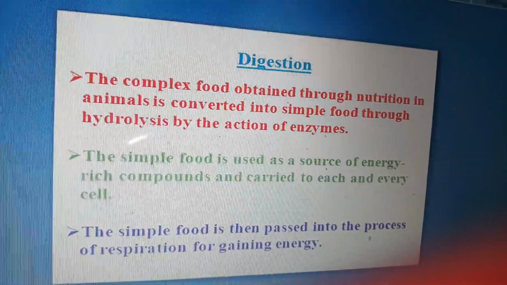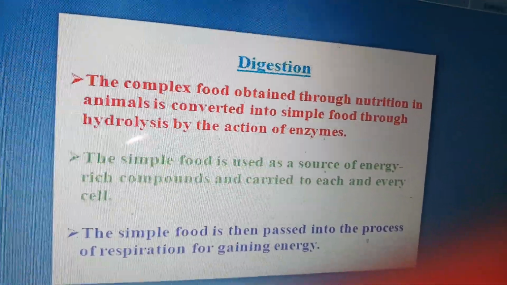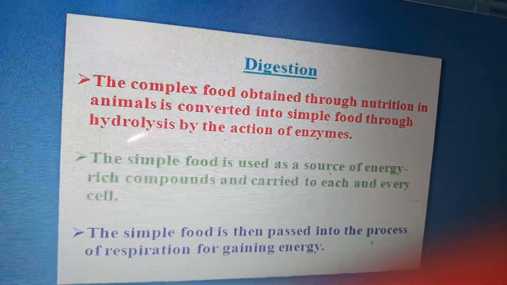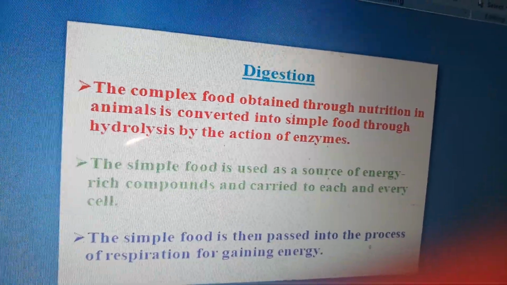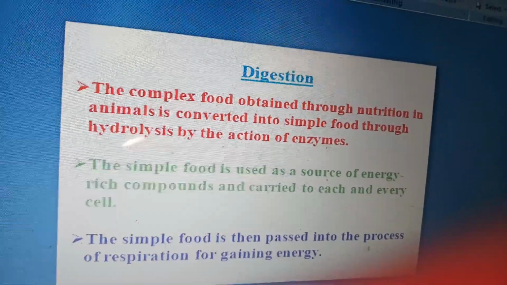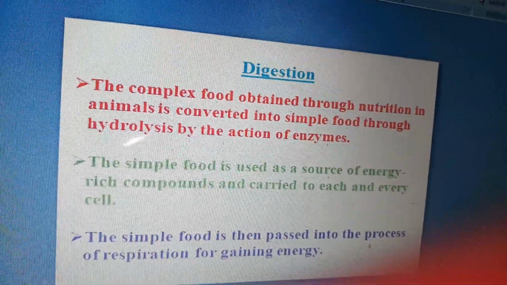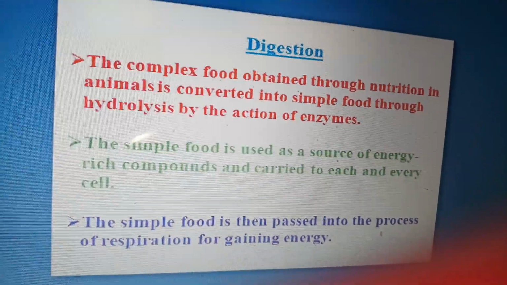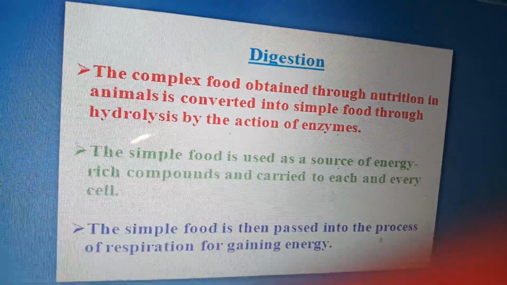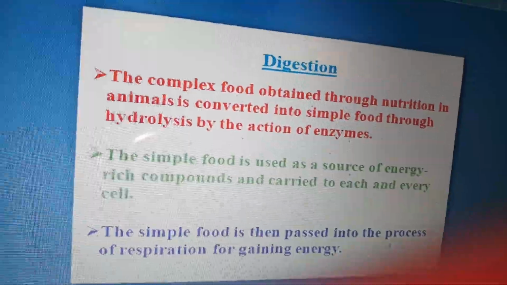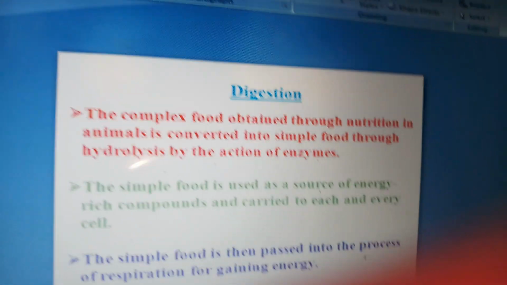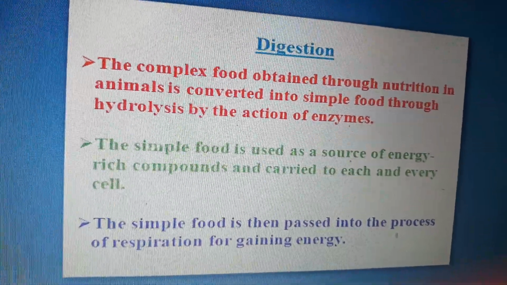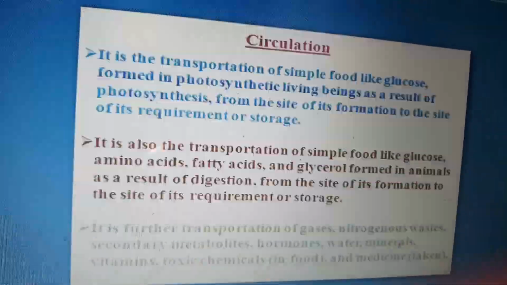The simple food is used as a source of energy. Energy rich compounds are carried to each and every cell. Definitely, the food which contains energy is transported to each and every cell. The simple food is then passed into the process of respiration for gaining energy. As I told you, respiration is the biological oxidation of food substance.